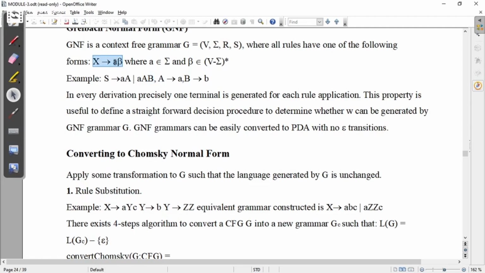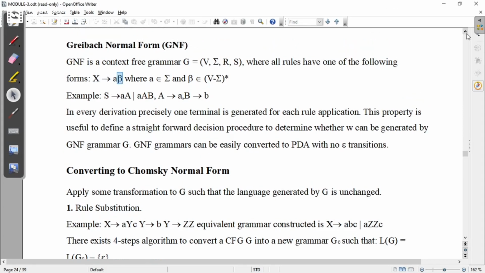On the RHS there is a restriction. Then A gives a, B gives b, because as I said, beta can even be empty. That's why here beta is missing. In these two rules, A gives a and B gives b, the beta position is missing. So that is about Greibach normal form.